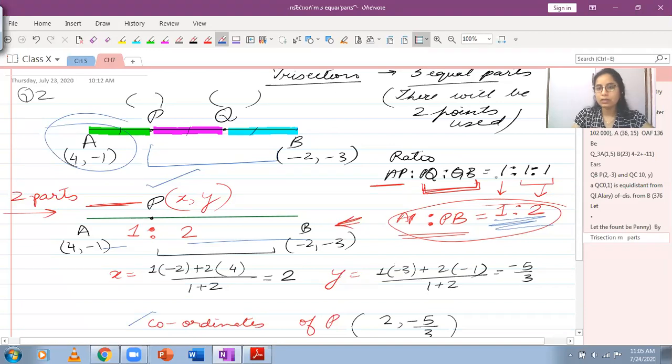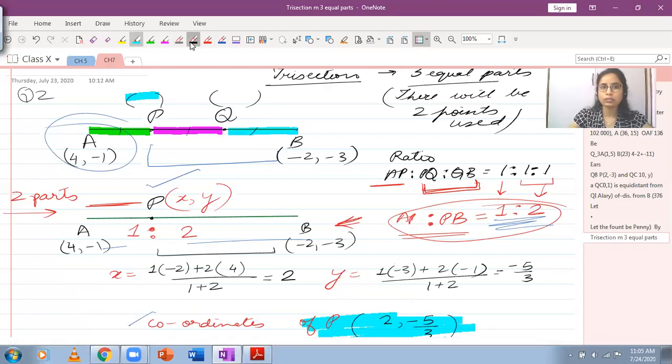What we have is, we have obtained the coordinates of P over here. We did obtain the coordinates of P. So we can just use the coordinates of P obtained over here. And since the ratio of these 2 parts, PQ and QB, is 1:1, because these 2 parts are equal, due to trisection, Q will act as midpoint of PB.